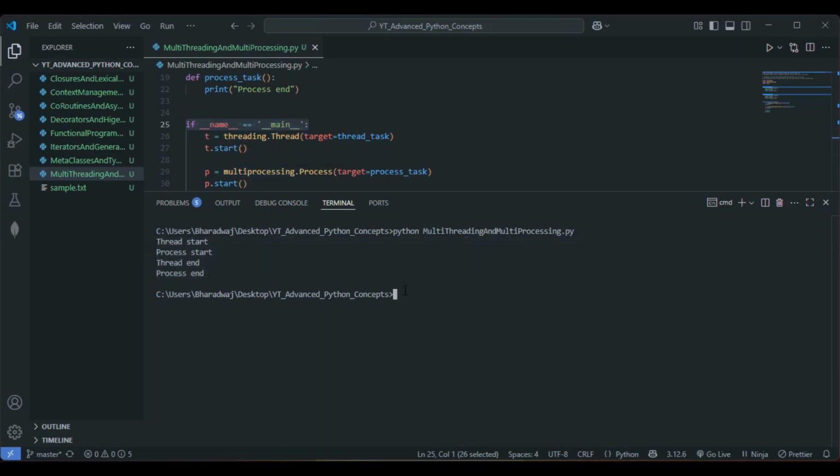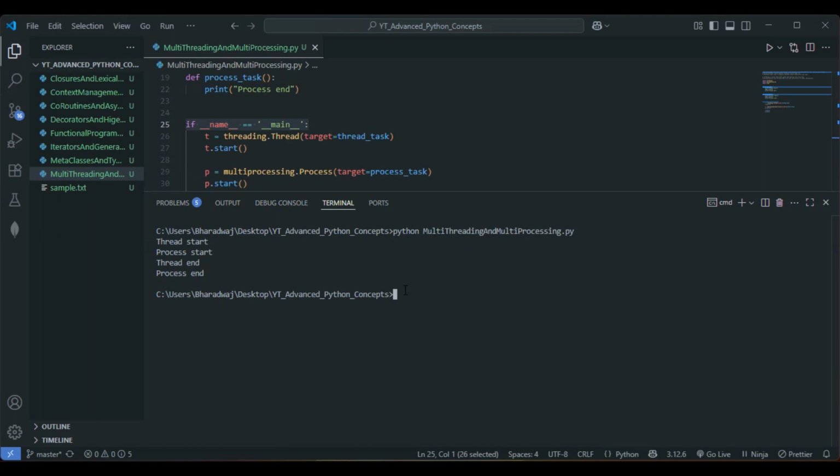So we are done with the multi-threading and multi-processing part. Thread and process start together here. Each waits 2 seconds and then ends. Threads share memory, processes do not. Processes do not share memory. Just keep this in mind. And this is a great way to run parallel tasks depending upon the task type, right? So this is it for multi-threading and multi-processing.